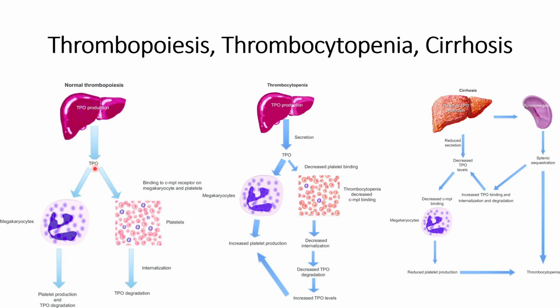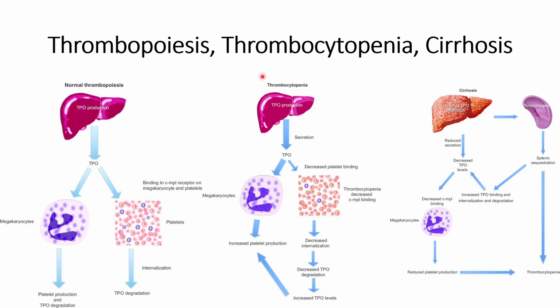So when TPO is produced in a higher amount, the platelets will go down, and when TPO production is low, the degradation of the platelets will decrease. That's how thrombopoiesis works, and it helps in maintaining the required amount of platelets within the body.